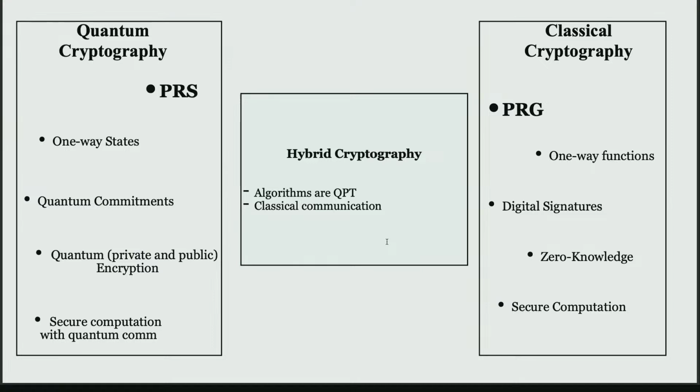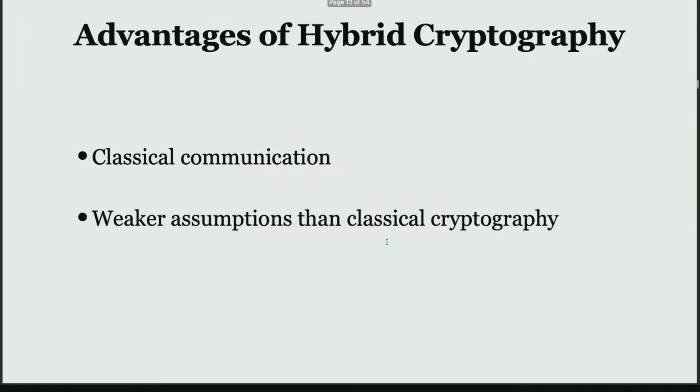There are many primitives that come into this class that have been studied previously. This is not something new. So what do we know about hybrid cryptography? The advantages are obvious: you just need classical communication, just like classical cryptography. On the other hand, there is a possibility of basing it on weaker assumptions than quantum cryptography.